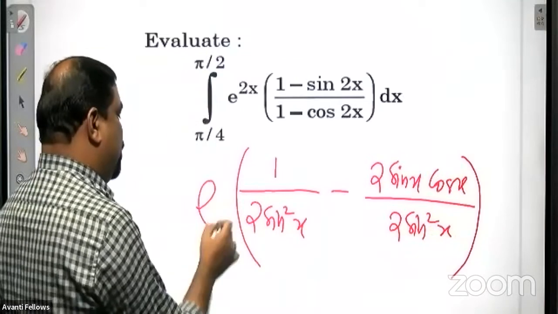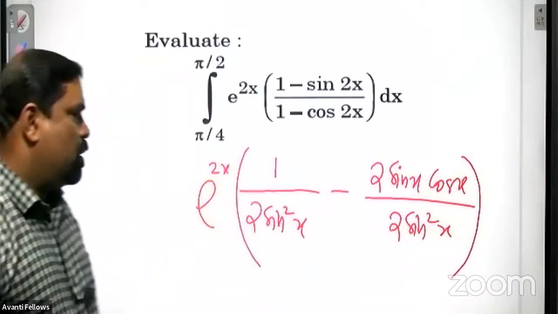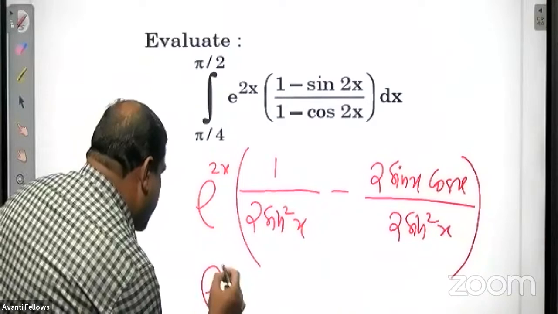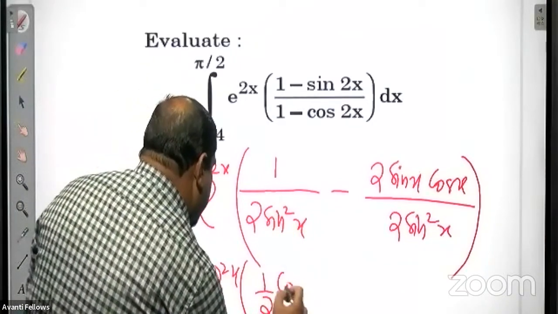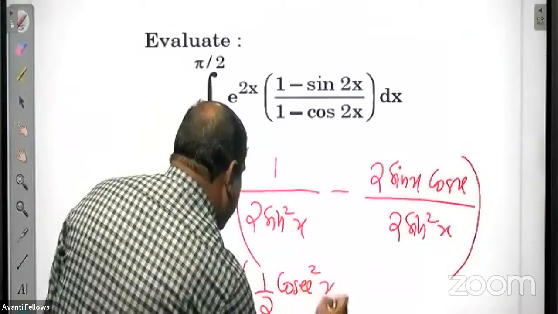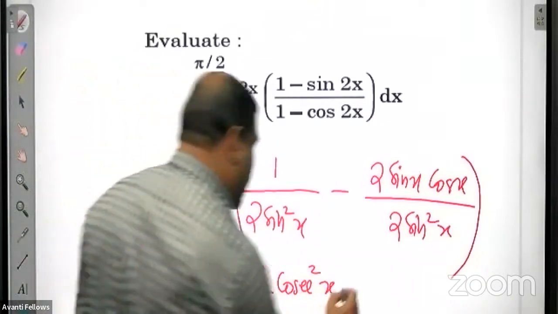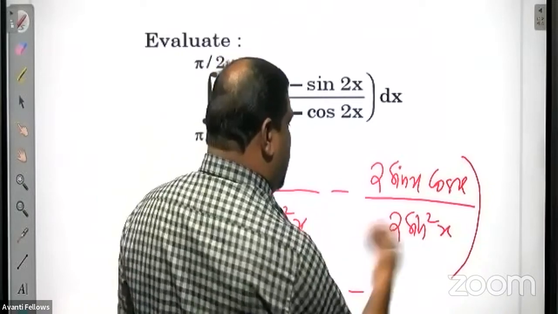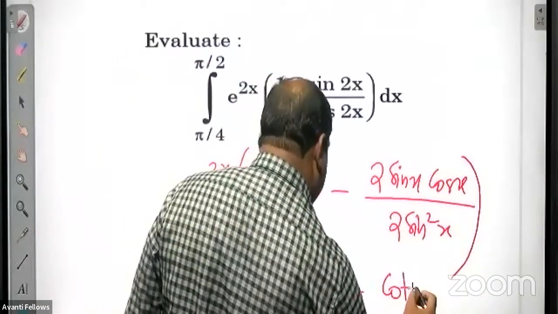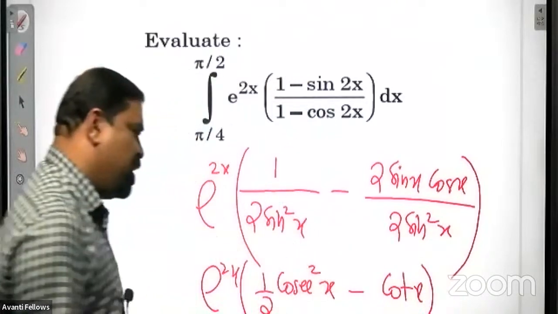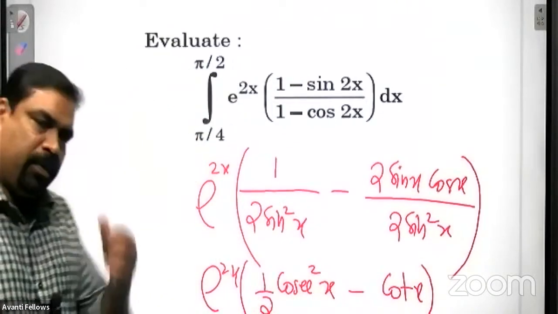Outside the bracket, there is e power 2x. So what happens? E raised to 2x into 1 by 2 sine square x means half cosec square x, minus, in the next term, 2 will cancel, sin x will cancel, cos x by sin x, that is cot x.